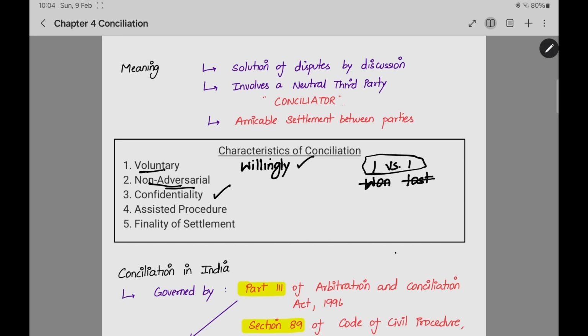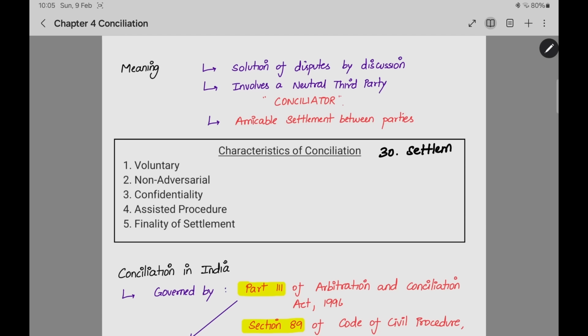Now, confidentiality. There are only three people, same as in arbitration: party 1, party 2, and then the conciliator. So in this also confidentiality will be maintained. Assisted procedure. Party 1 and party 2 will perform the conciliation. The conciliator will help them to find out the solution. Finality of the settlement. In this there is a part. Like in arbitration we saw section 30 for settlement, in this also we have a settlement provision. If the conciliator provides a settlement and both the parties agree and sign the settlement agreement, it will be final and binding. But if they do not sign the settlement agreement, the conciliation outcome is not binding. This we will be seeing in the later part of the chapter.